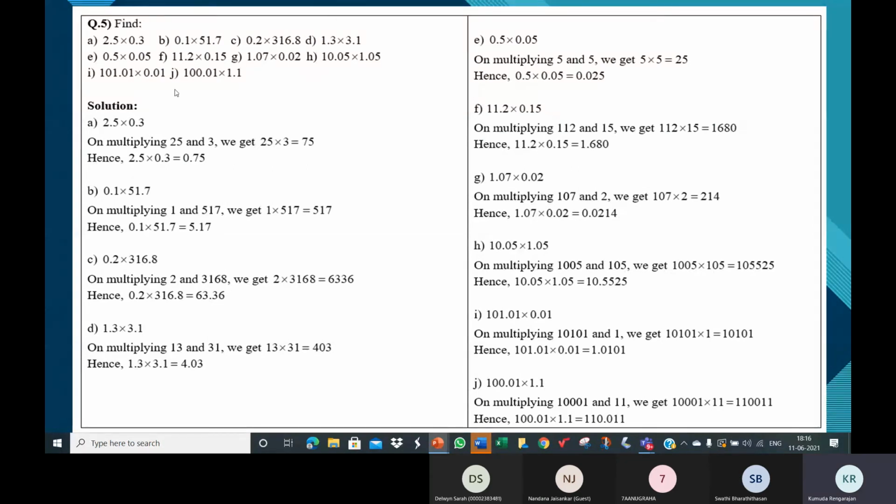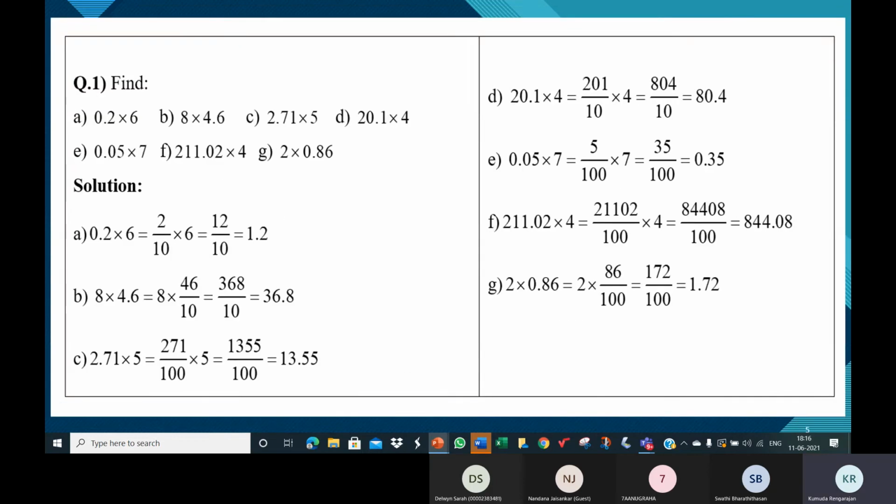And here it's a combination, children. You can see 2.5, 0.3. Both are decimal numbers. So we'll learn how to find these products. These are the different varieties, children. Here only one of the two numbers is a decimal. 0.2 has a decimal point, 4.6 alone has a decimal point.